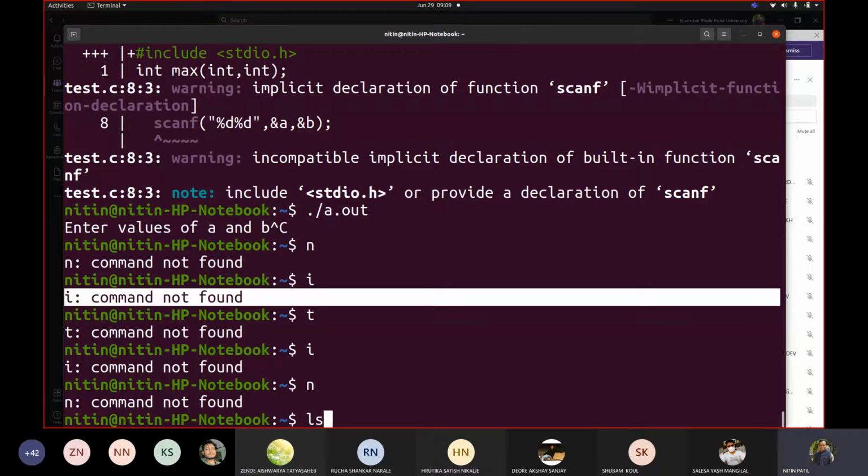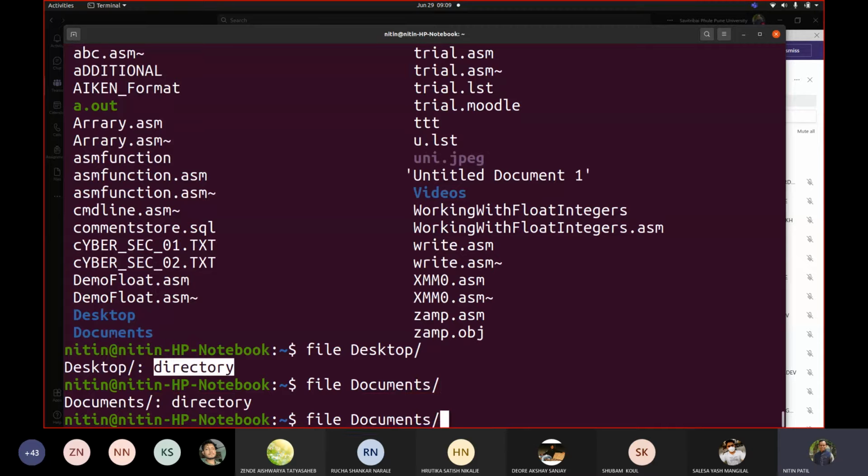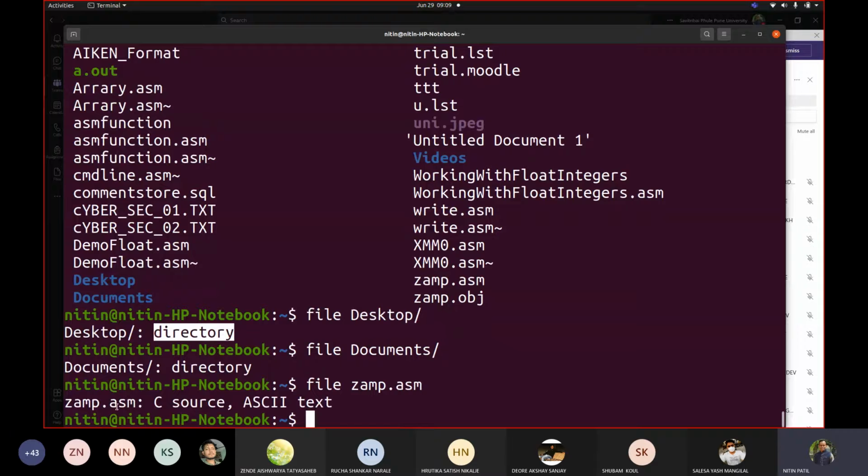Okay, so if I write ls, and if I write file desktop, it says desktop is a directory. This is the type of file that it is returning to me. Okay, if I write file documents, it tells me it is a directory. But when I say, for example, XAMPP.asm, it says, okay, probably a C source.